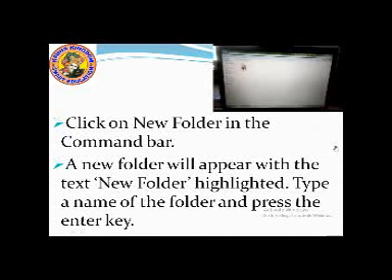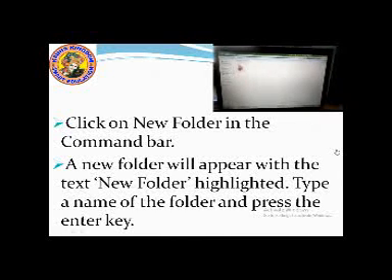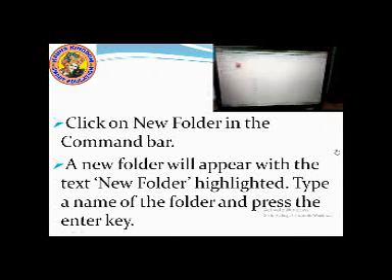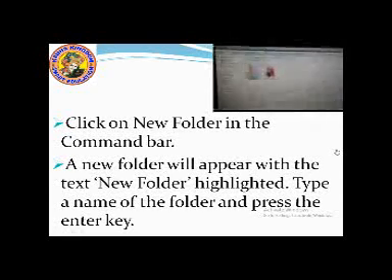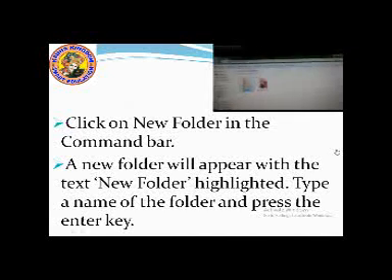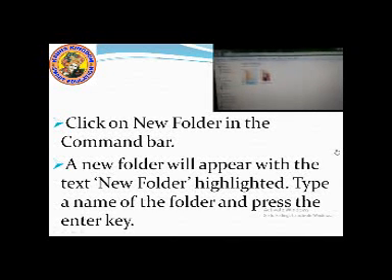Now you right click on the mouse. Okay? Like this. You right click on the mouse. Can you see? There is an option New. Can you see this option New? Yes. Then you select this folder. A new folder is created. Can you see? A new folder is created.